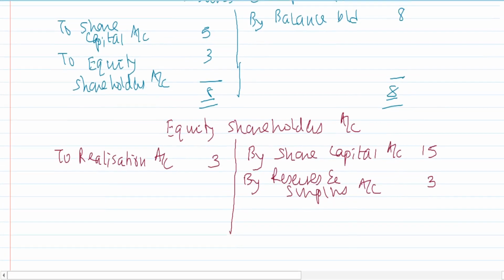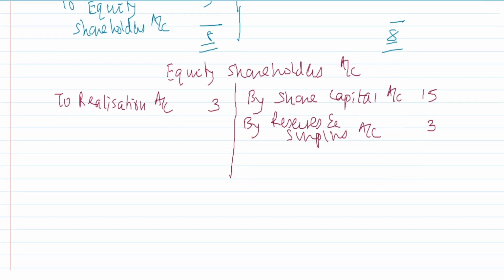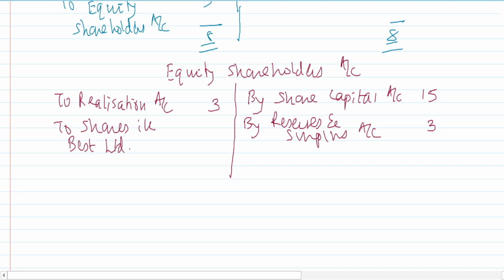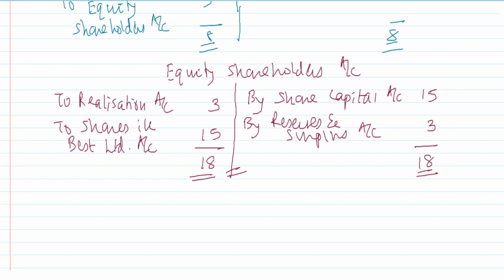And I go to the equity shareholders account now. Right, I say here to shares in Best Limited account 15. Right, total 18, total 18. So equity shareholders account is also tallied. We have prepared the final ledger balances in the selling company.